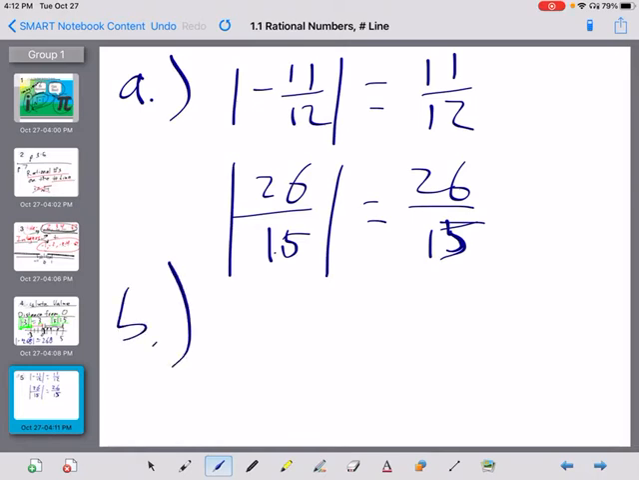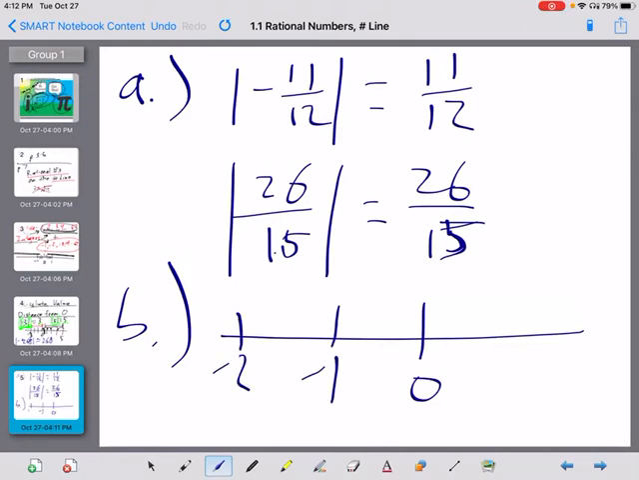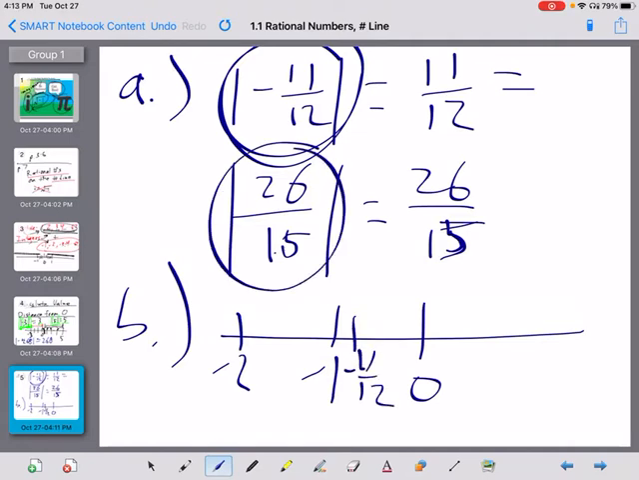And then on B, it says using a number line, show how far -11/12 and -26/15 are from 0. Which number is closer to 0? So I do the 0. I'm going to make -1, -2, and I'm just going to show about where each of them is. -11/12 is going to be a little bit greater than -1. So I'm going to say -11/12 is right there. And 26/15, is it going to be almost -2?